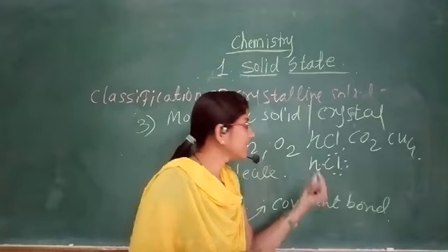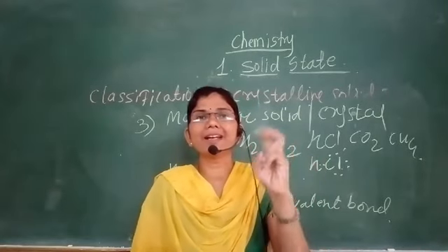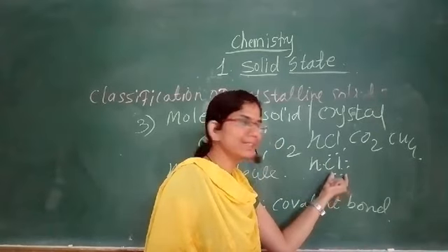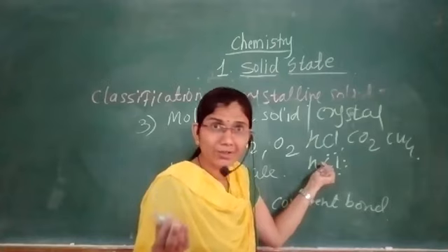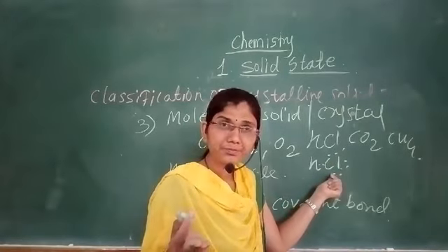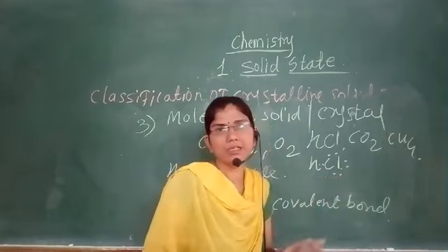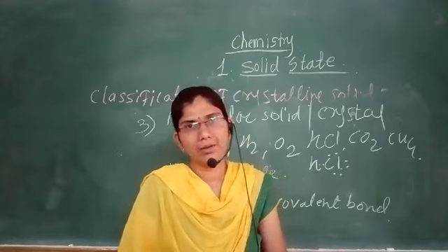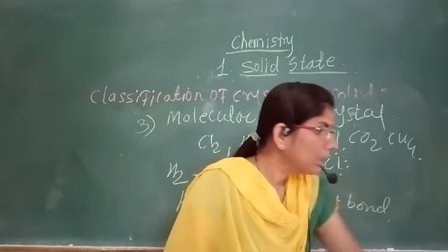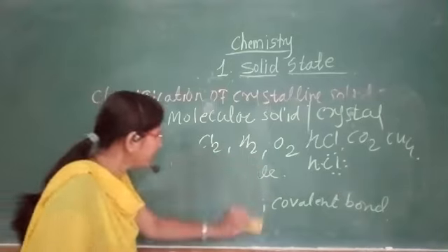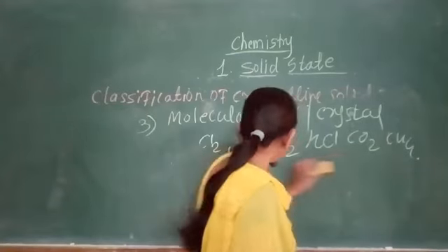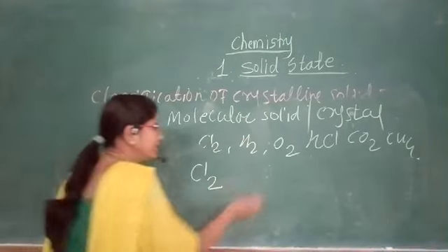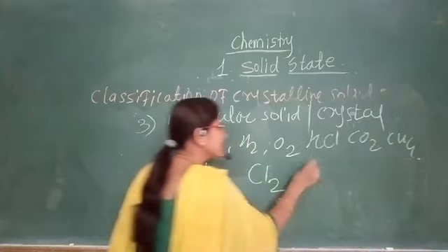That means there is a mutual sharing of an electron. Hydrogen has 1 electron, chlorine has 7 electrons. Of these, 1 electron is unpaired and 6 electrons are paired. In the HCl molecule also, the atoms are held together by a covalent bond. But when the molecular crystals are formed from the molecules, then one Cl2 molecule attracts another Cl2 molecule.